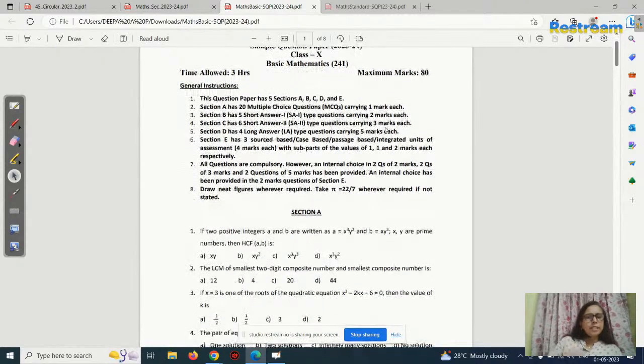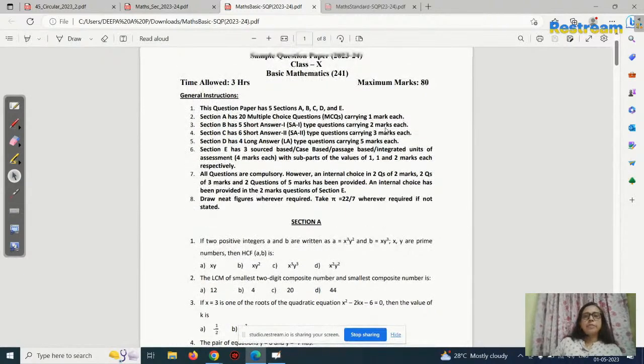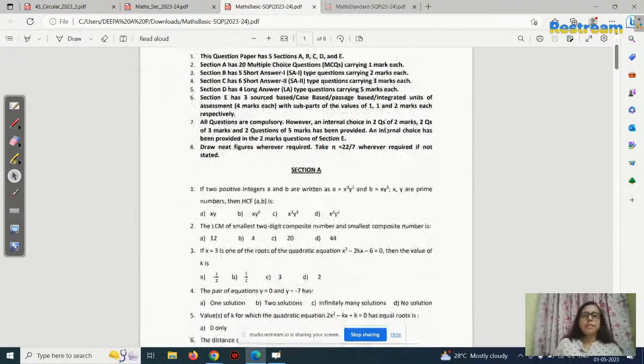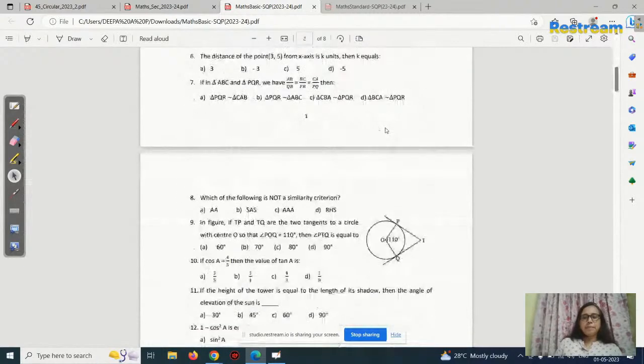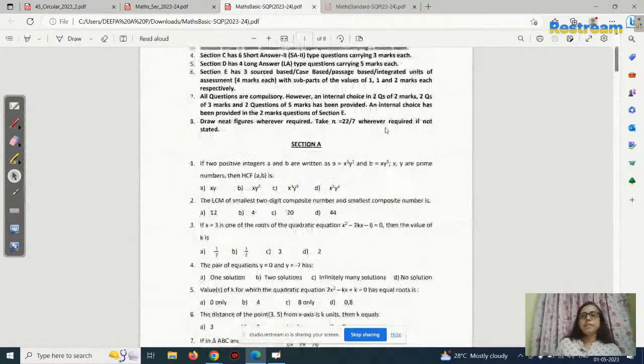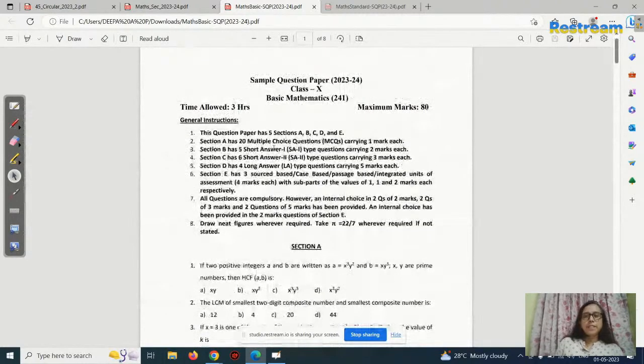Now see, it is the same as the previous year's question paper. The same model they have given here for 2022-23. You can see the previous year question paper and check it, what the design is. They have given the same pattern only. See this: the question paper has 5 sections: A, B, C, D, and E. Section A has 20 multiple choice questions carrying 1 mark each.